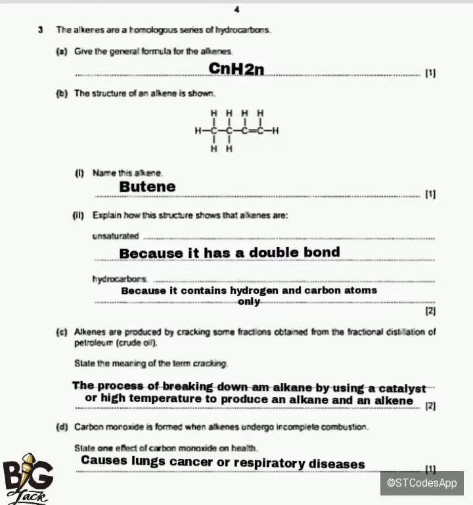Carbon dioxide plus what? Water. Now, if it is an incomplete combustion, two products are also going to be produced. That is what? Carbon monoxide and water. Okay, so let's move on to the next one.